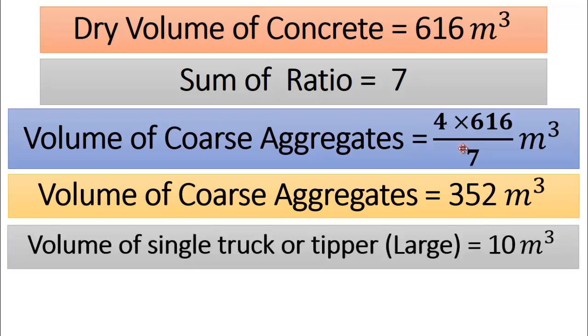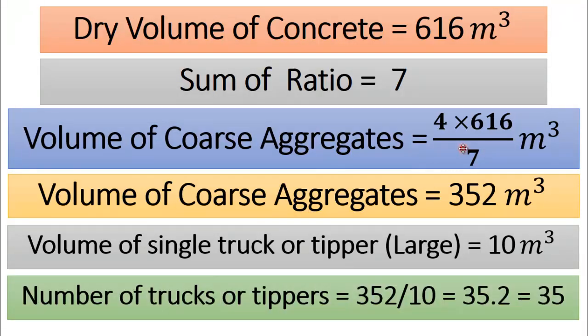Volume of single truck or tipper already discussed is 10 cubic meter. So the number of trucks or tipper will be equal to volume of coarse aggregate divided by volume of single truck. So we will get number of trucks or tippers of coarse aggregate required for this concrete work is 35.2, which is nearly equal to 35 trucks.